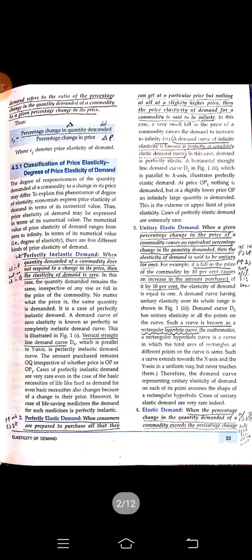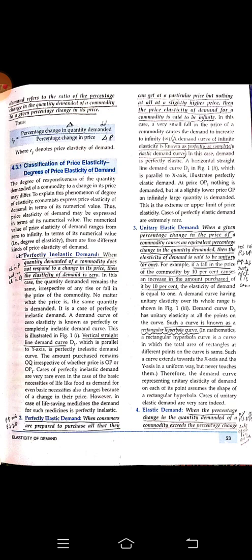You see diagram number 3, that is curve number 3, the unitary elastic demand curve. Okay, the fourth one we are having is the elastic demand curve. When the percentage change in the quantity demanded of a commodity exceeds the percentage change in its price, the elasticity of demand is greater than unitary.